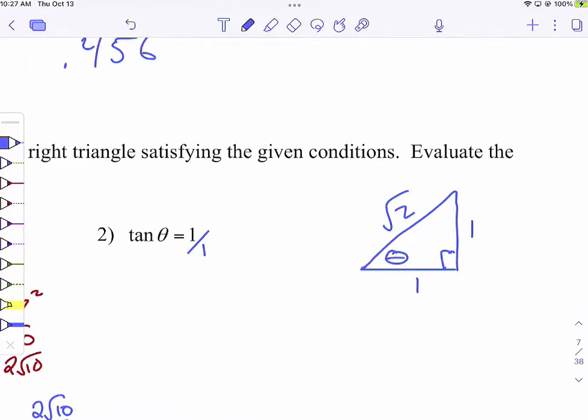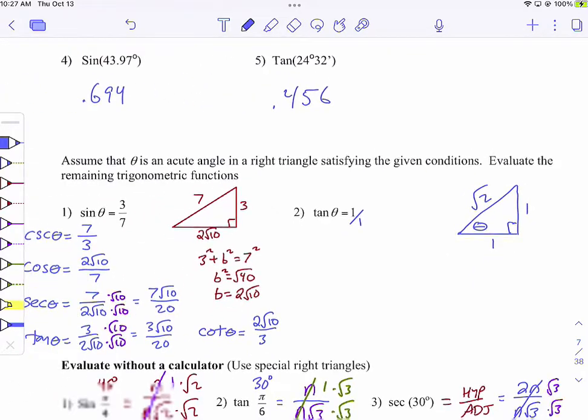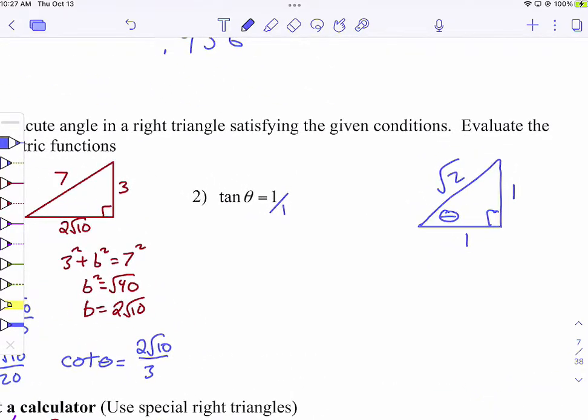Now remember what they're asking in this question. They say evaluate the remaining trigonometric functions. We're not going to do all of them to save time. Let's do, what do you think is the easiest one to do? Sine is easiest? I think cotan is easiest. I think in general people like sine the best. But I think in this problem, cotan's easier.